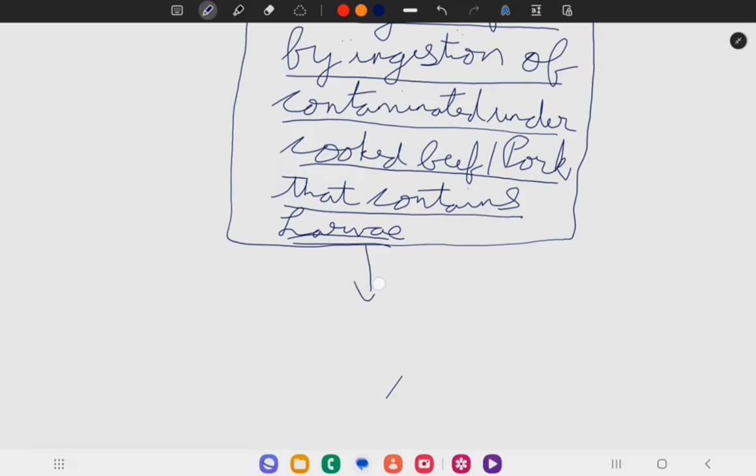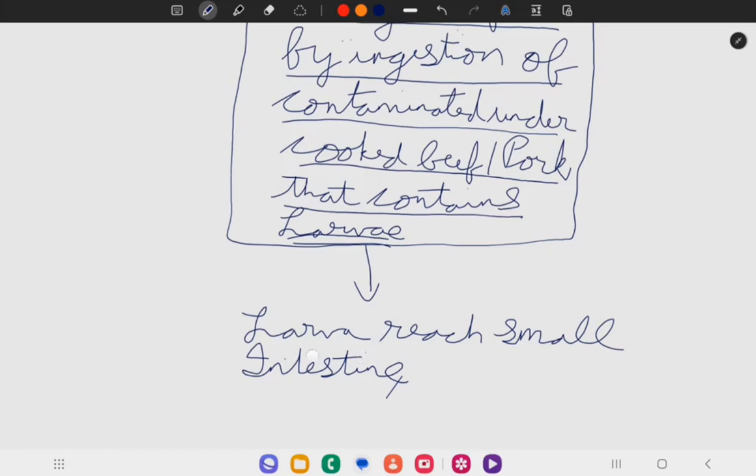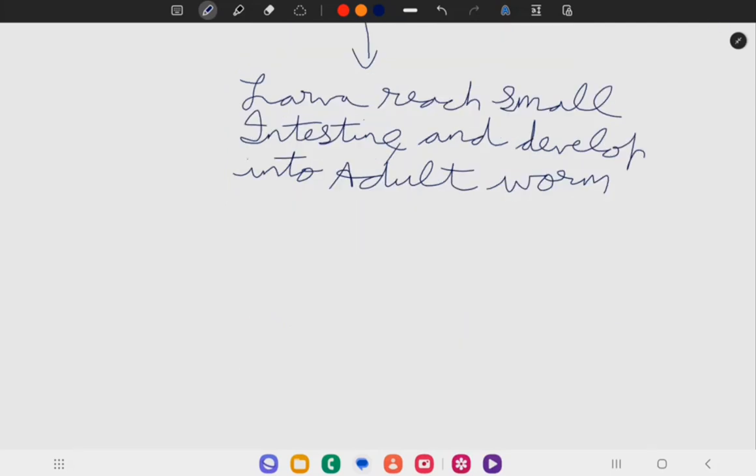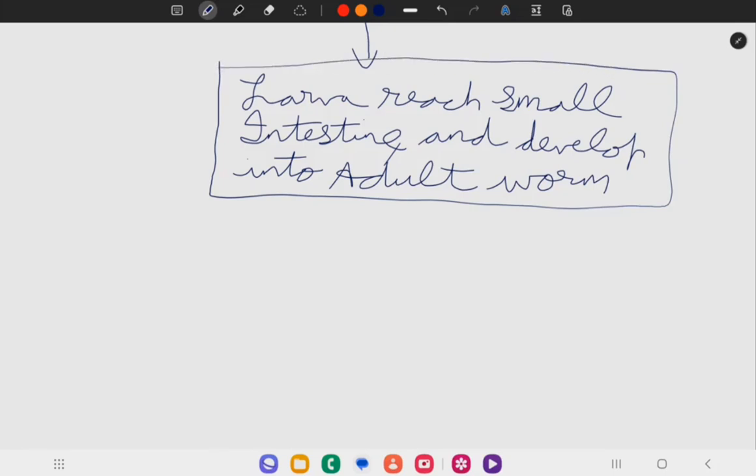This larva reaches the small intestine and develops into an adult worm.